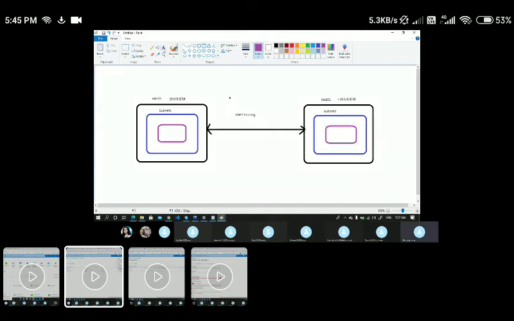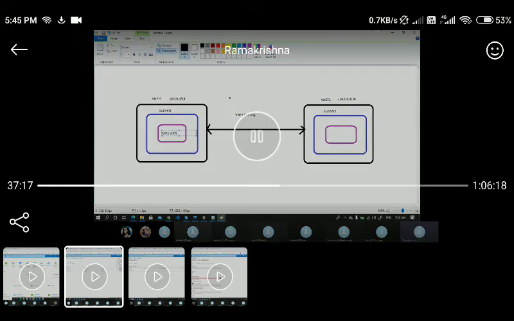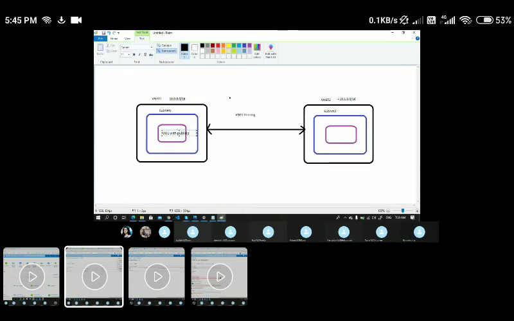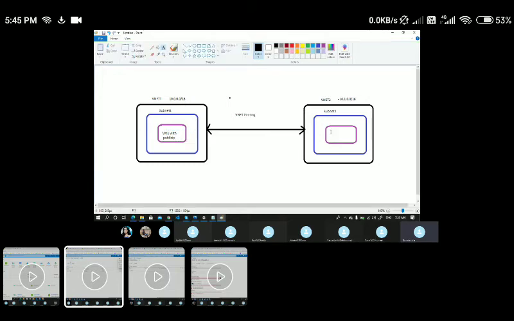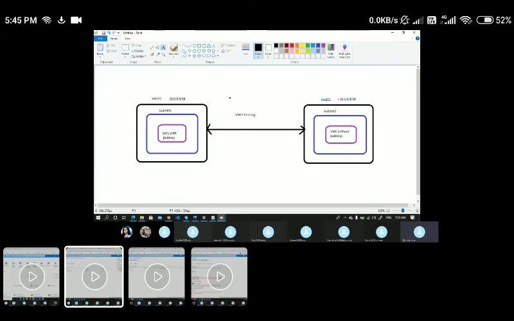I'll name it VM1, with a public IP. And I'll create VM2 without a public IP. If you want to connect to any one of the virtual machines, we need a public IP, right? In typical scenarios.